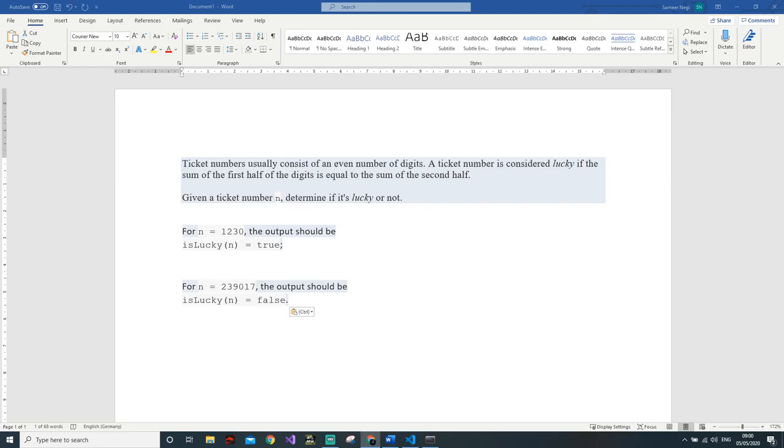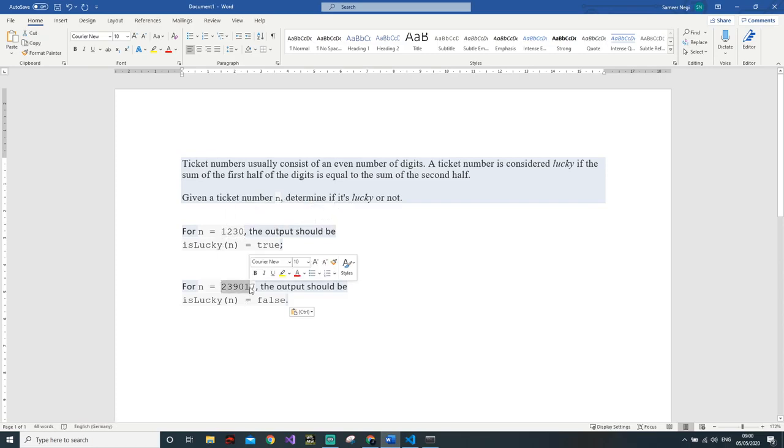For today's programming problem, we have taken the ticket number problem. It says that a ticket number is usually an even number of digits, and a ticket number is lucky if the first half of the digits is equal to the second half of the digits. As you can see in this question, if 1 plus 2 and 3 plus 0 have the same sum, then it is considered lucky. 1 plus 2 equals 3 and 3 plus 0 is also equal to 3. So this number is lucky.